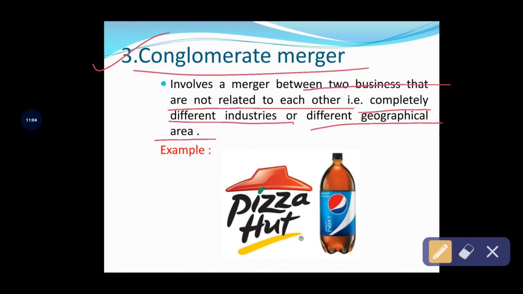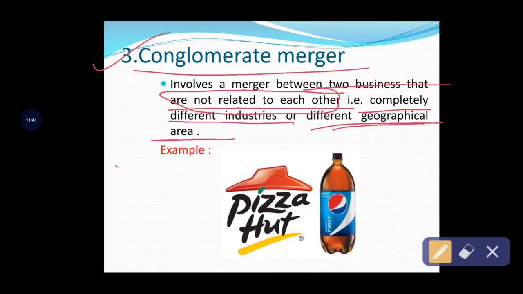That's it. Under a conglomeration merger, the companies are completely unrelated. When these unrelated companies decide to form a new company, ultimately they come under the conglomeration merger. Once again, a conglomeration merger is the combination of two or more business entities that are not related to each other, that is, completely different companies that merge, and they are also located in different geographical areas.